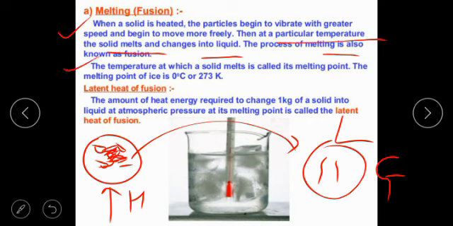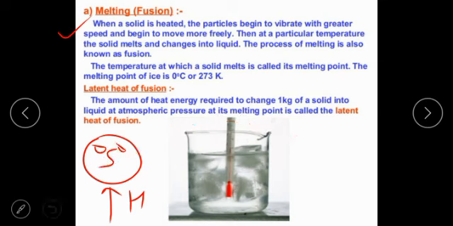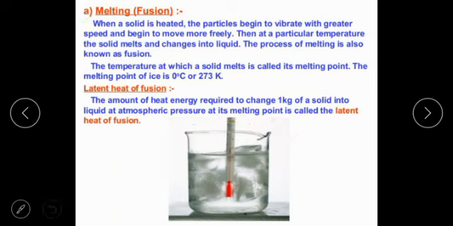The temperature at which a solid melts is called the melting temperature. That temperature at which the solid starts melting is called the melting point. So 0 degree Celsius or 273 Kelvin. Now here degree Celsius and Kelvin are the two basic units of temperature. 0 degree Celsius can convert into 273 Kelvin. Here I just want to tell you a little bit about the conversion, because a question sometimes comes in your exam.